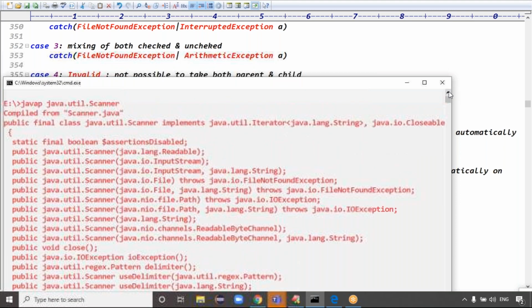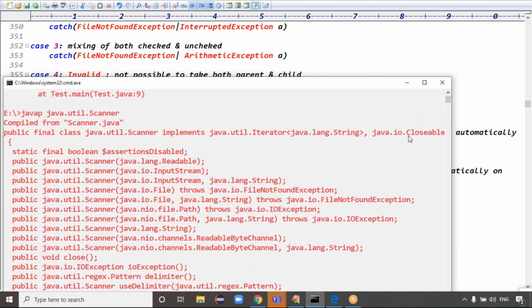Now we can see this message here. See, guys, which interface is it implementing here? The Closeable interface. Basically, public final class java.util.Scanner implements Iterator and the Closeable interface, guys.